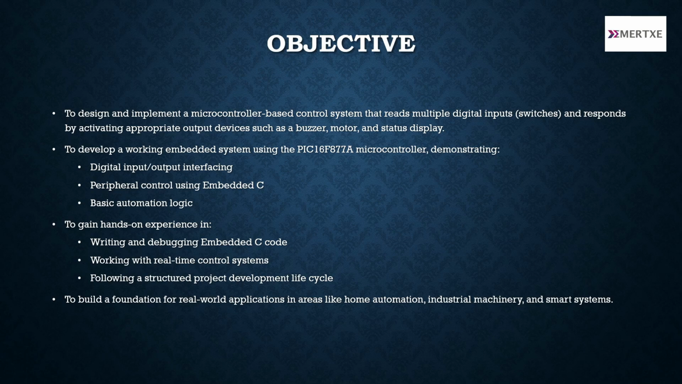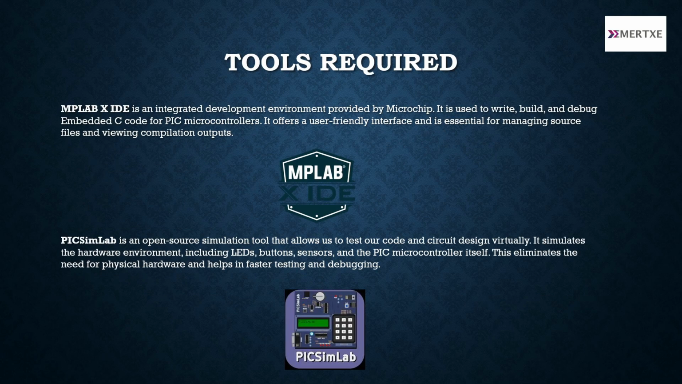To develop a working embedded system using the PIC16F877A microcontroller, demonstrating digital input-output interfacing, peripheral control using embedded C, and basic automation logic. To gain hands-on experience in writing and debugging embedded C code, working with real-time control systems, following a structured project development lifecycle, to build a foundation for real-world applications in areas like home automation, industrial machinery, and smart systems.